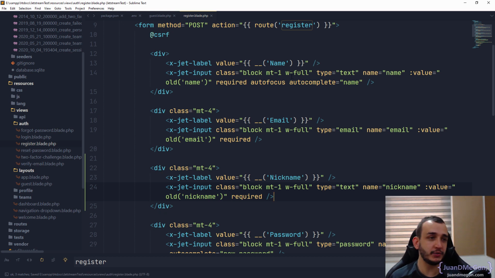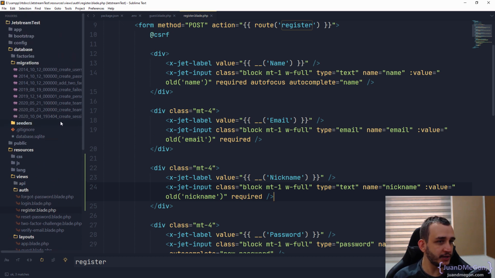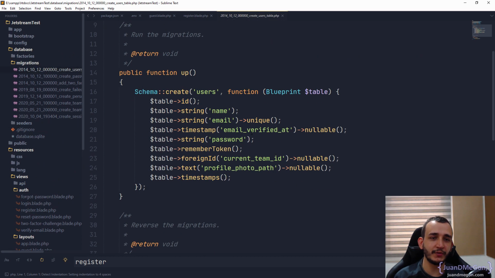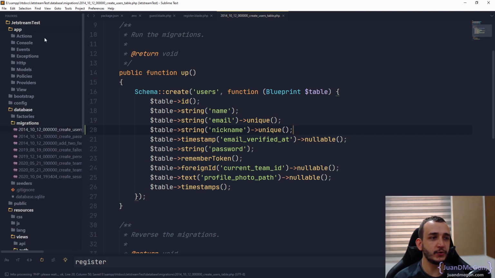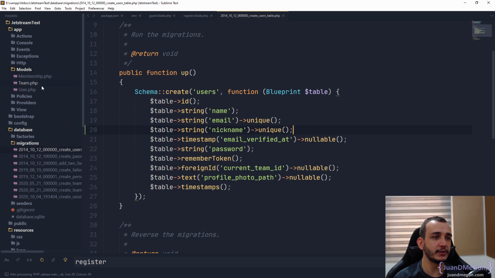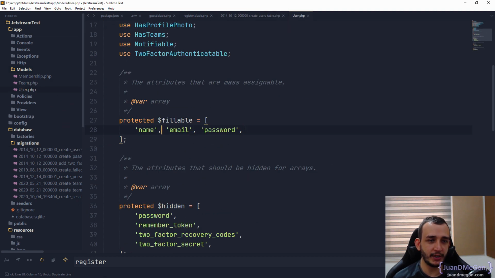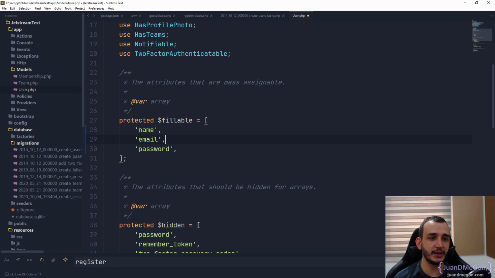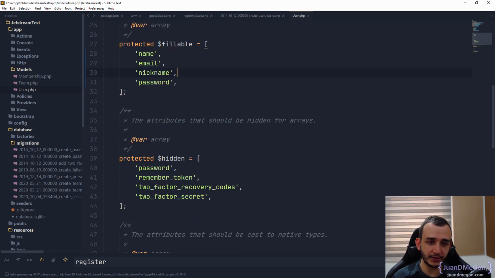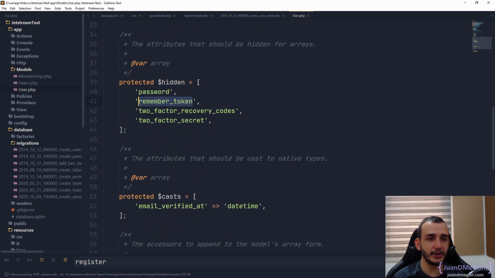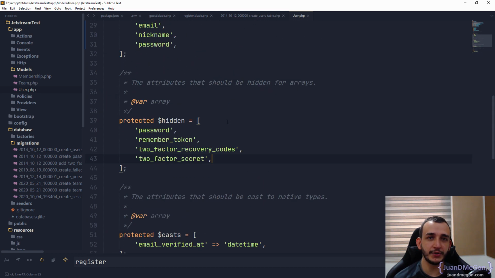Now, once we have this, we need to add that to our migration. So let's go there. I'm just going to modify that directly. After the email, I'm going to have a string which is going to be nickname and should be unique as well. Perfect. And of course, we can do it directly in our User model. We can do it here, email, password, and here I'm going to have nickname. The order doesn't matter so much here. We have the hidden, remember token, two-factor recovery codes. All of that is automatically modified for you.